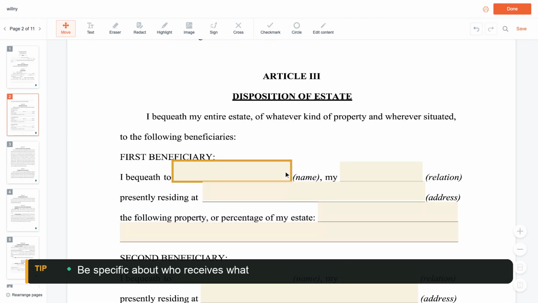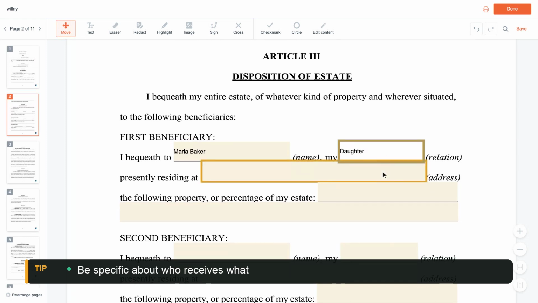Now the heart of the will, who inherits? Name each beneficiary and what they receive. Anna Baker leaves her estate to her daughter, Maria Baker.